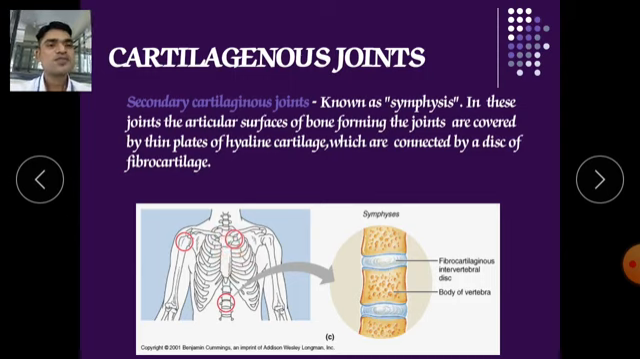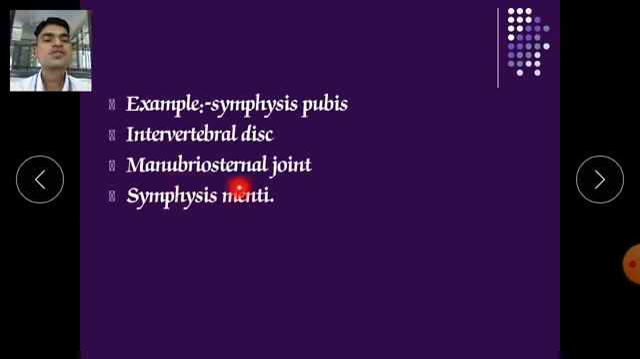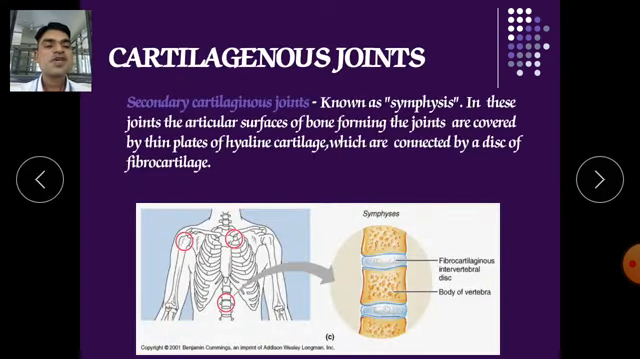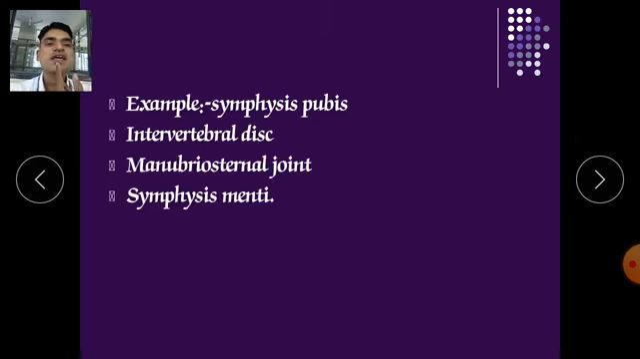It is called the manubriosternal joint. And next is symphysis menti. What is symphysis menti? Symphysis menti is a joint between the lower jaw. When the mandible has its joint at the center axis, from this place it has been connected, and that connection is called symphysis menti. This is the joint between the lower jaw, the mandible bone.